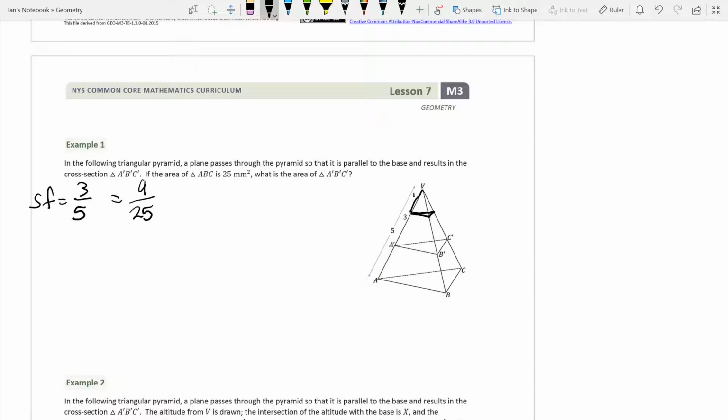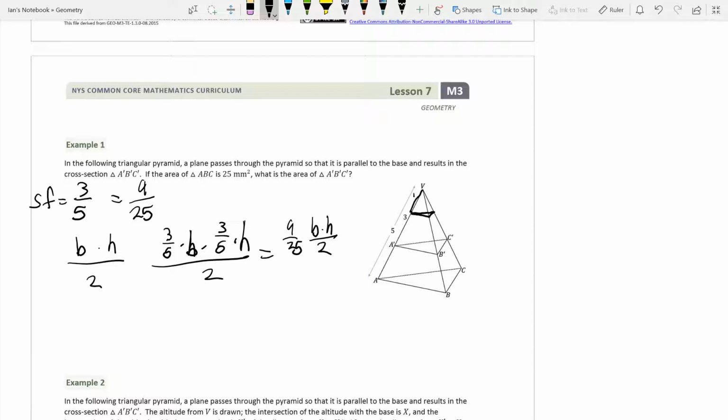Now, the reason it's squared is because we're doing it to each of the sides. So we're doing it to each dimension that we're multiplying together. So what we're doing here is we're saying that we have a base times a height for our area, right, guys? In order to find the area of a triangle, it's base times height. Well, what we're doing here is we're taking 3/5 of that base and multiplying it by 3/5 of that height, and then dividing by 2, which is going to give us 9/25 of the base times the height divided by 2. So it's 9/25 of that original area.